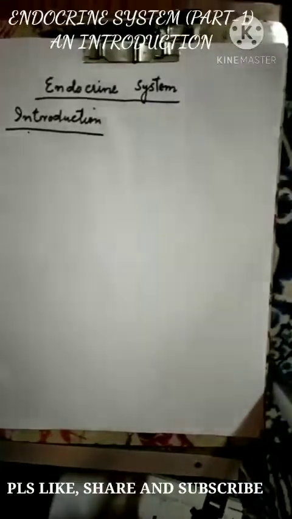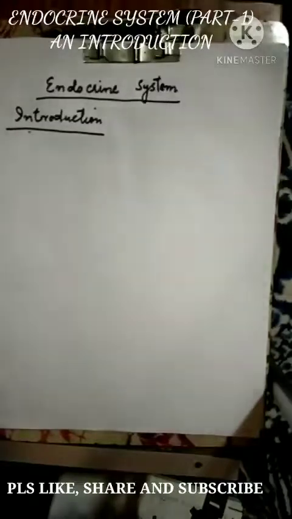So today we are going to start a series of lectures on the endocrine system. And let's first start with the introduction to the endocrine system. Fine.